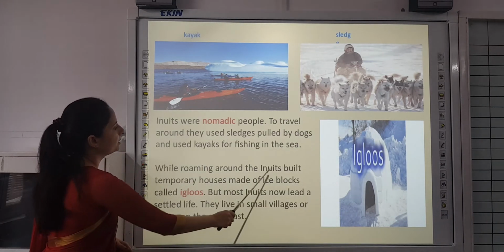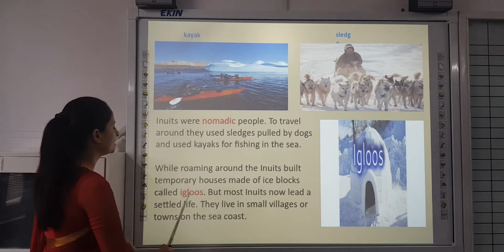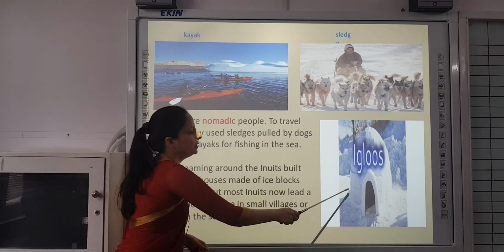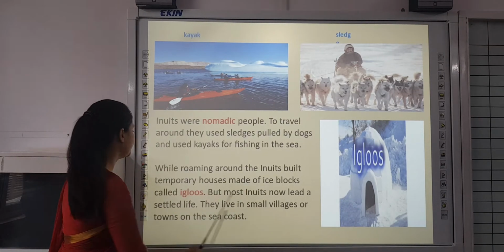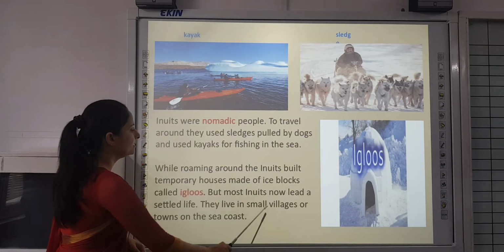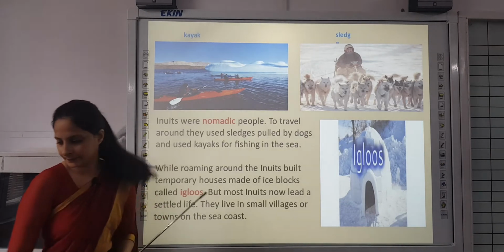While roaming around, the Inuits built temporary houses made of ice blocks called igloos. This is an igloo, it is a temporary house. But most Inuits now lead a settled life. They live in small villages or towns on the sea coast.